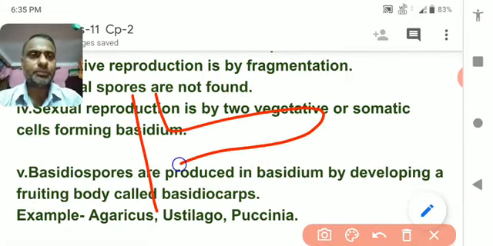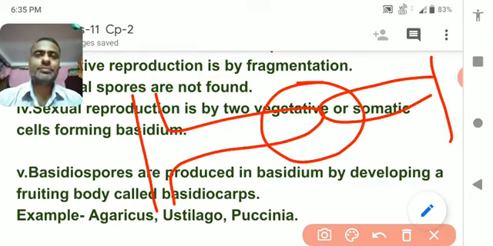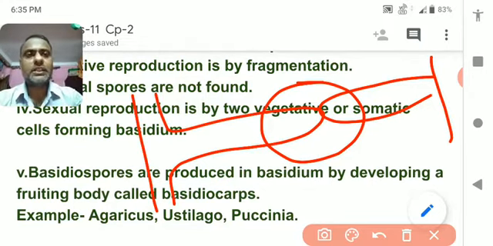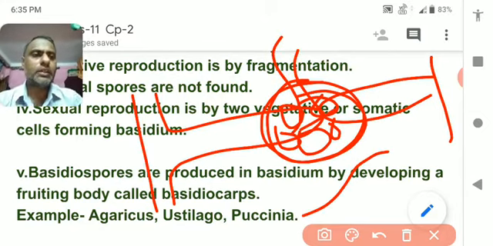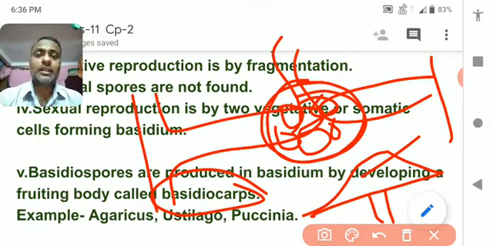Suppose there are negative and positive kinds of segments that come out, and these segments fuse together, and after the fusion basidium forms. The basidium forms a lot of basidiospores, and these basidiospores form a fruiting body. When they burst out, they form a fruiting body, and this fruiting body is called basidiocarp, and this basidiocarp again grows into a new organism.